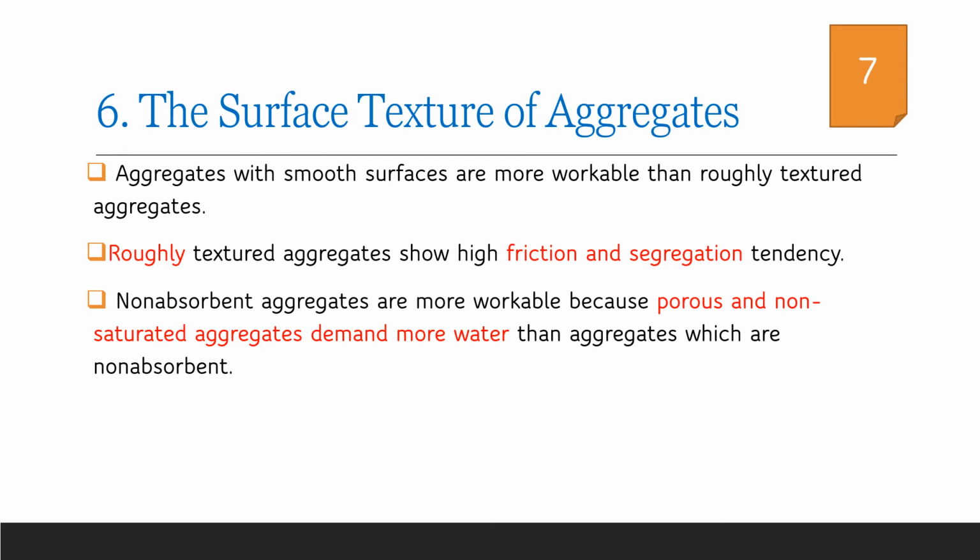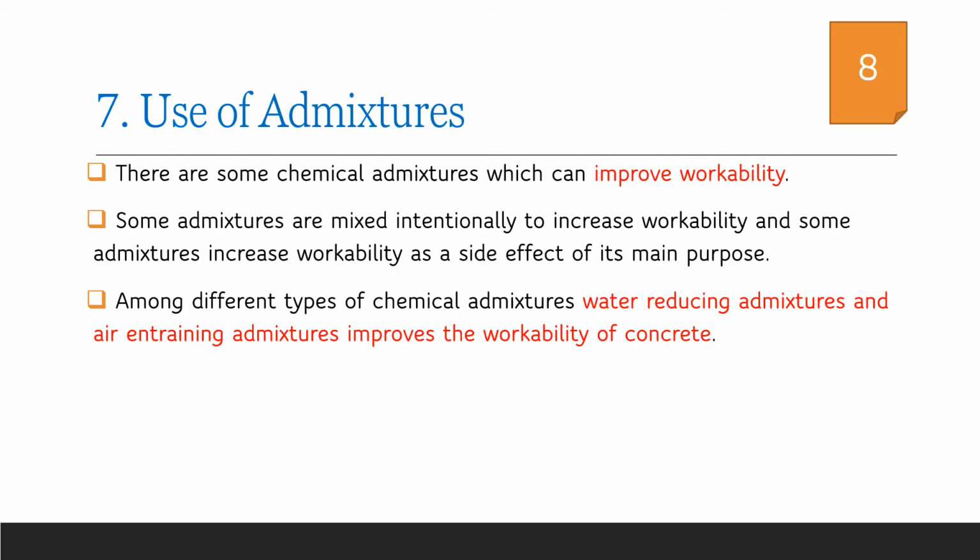Regarding the surface texture of aggregates, rough textured aggregates will have better interlocking between them and it will impart better strength to concrete. But the friction between the particles will negatively influence the workability of concrete, and there is a chance of segregation of the aggregates from the slurry of concrete. Hence, it is always preferred to use round and non-porous aggregates in concrete for better workability.